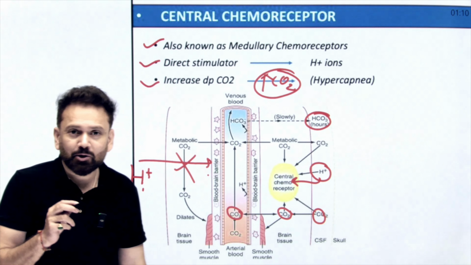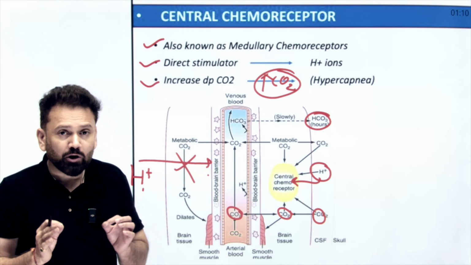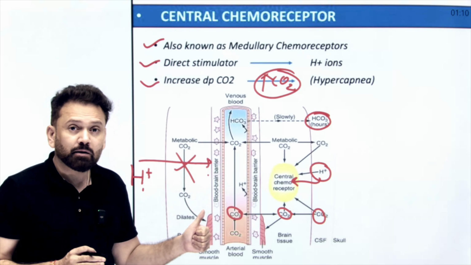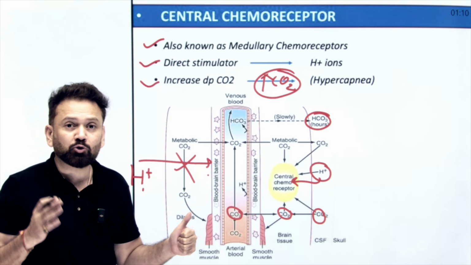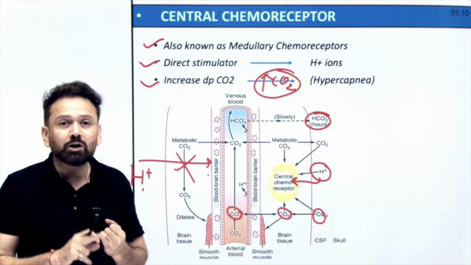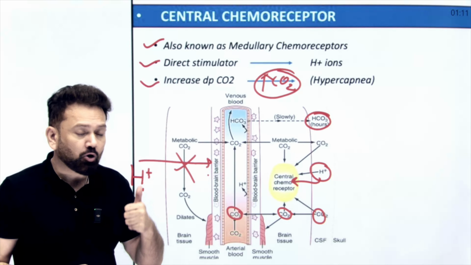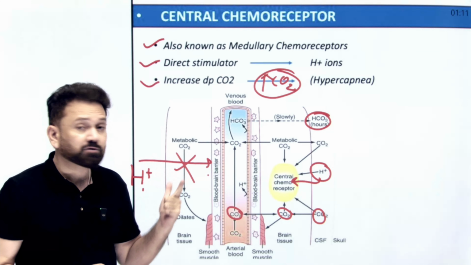Am I clear? So on one hand, I am telling you that protons are the most important stimulator of the central chemoreceptor. On the other hand, I am telling you that protons in the blood are not going to stimulate. Why? Because protons are not permeable to the blood-brain barrier. So what will cause stimulation of the central chemoreceptor?